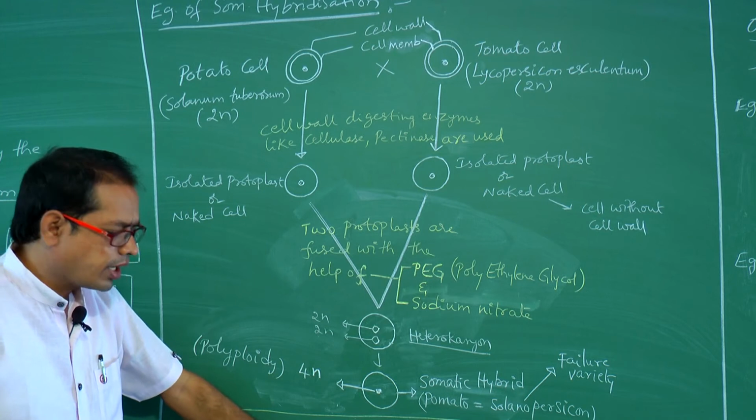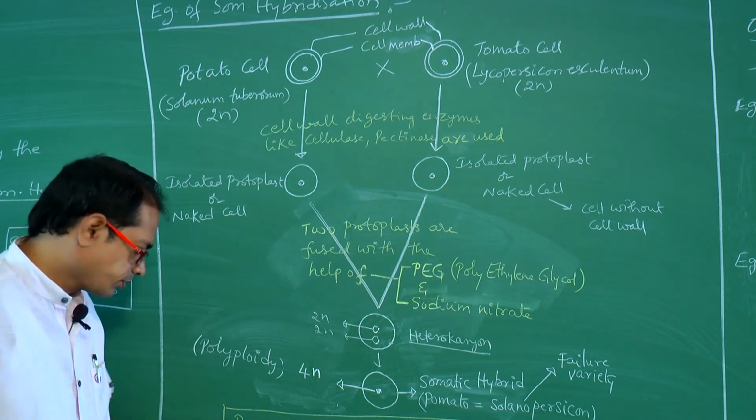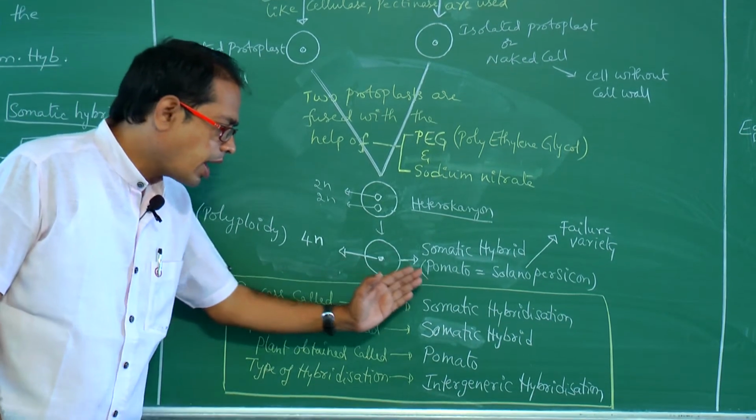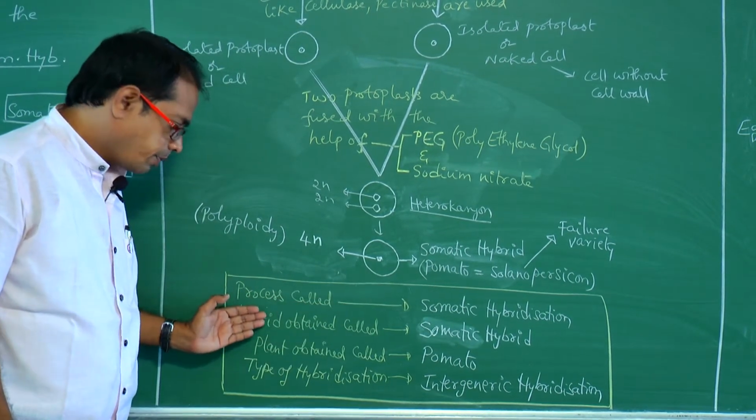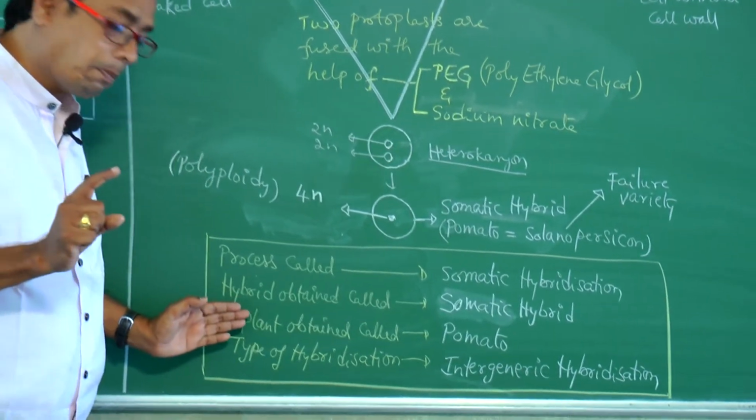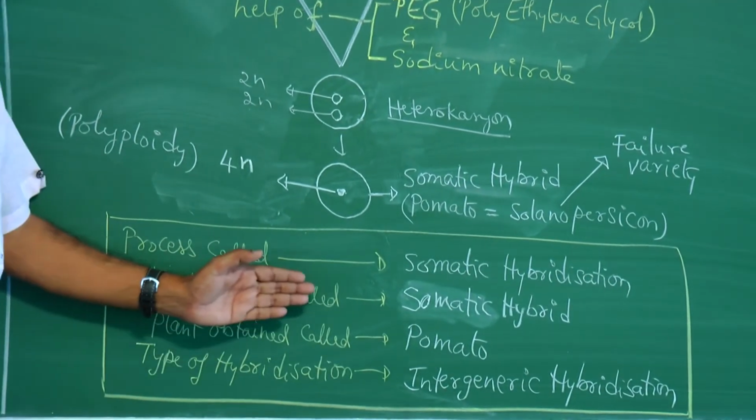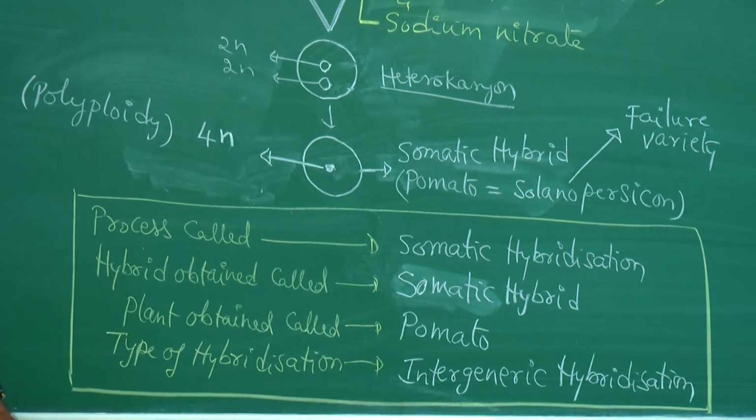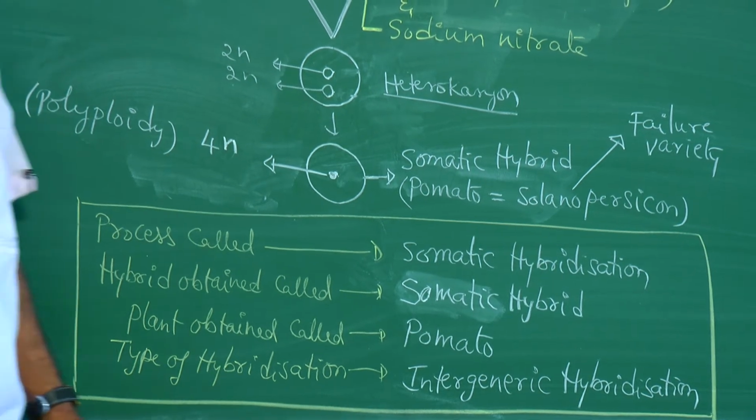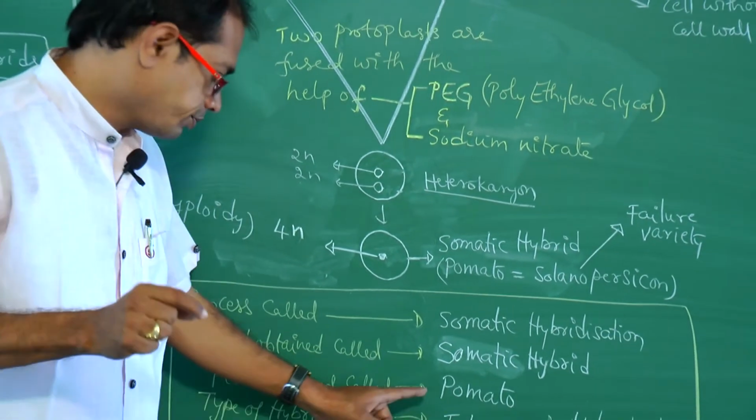See, these points are very important, my dear students. The process is called somatic hybridization. The obtained hybrid is called somatic hybrid. The plant obtained is called pomato. Don't say any other name. Don't say zomato. We have to say only pomato.